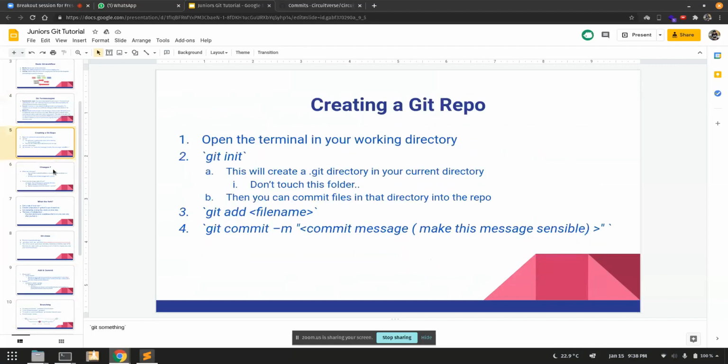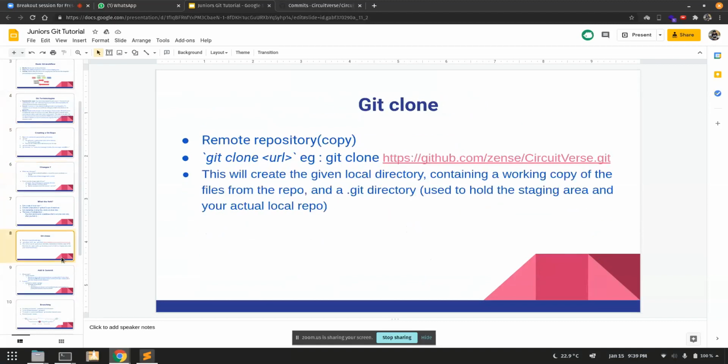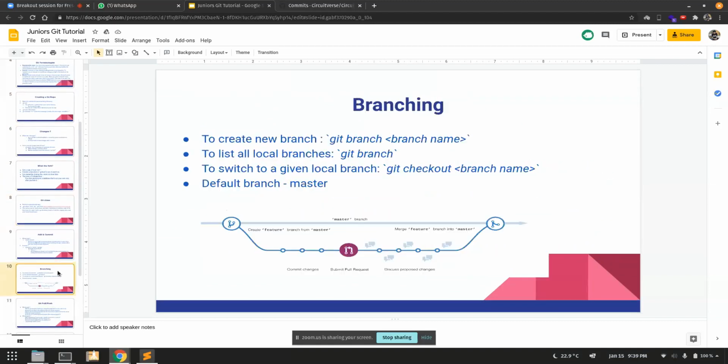Now before we get into actually getting our hands dirty, I'd like to tell you what happens if there are some changes on the master branch. If you want to remove something, you make another commit to remove it and then you merge again. Removing or adding is a change, right? Any change you make, you commit it first and then you merge it if you want.